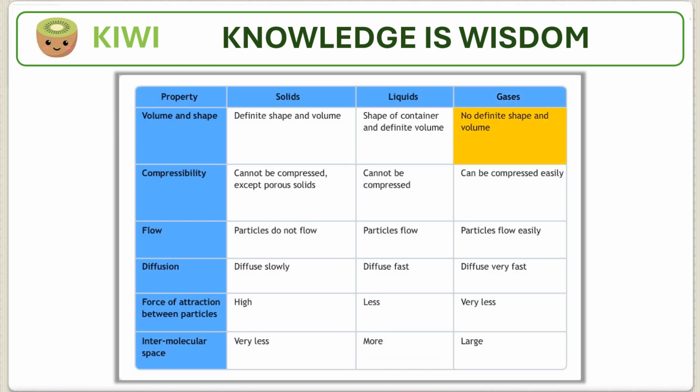Gases: Gases have no definite shape and volume. Can be compressed easily. Particles flow easily. Diffuse very fast. Very less force of attraction between particles. Large intermolecular space.